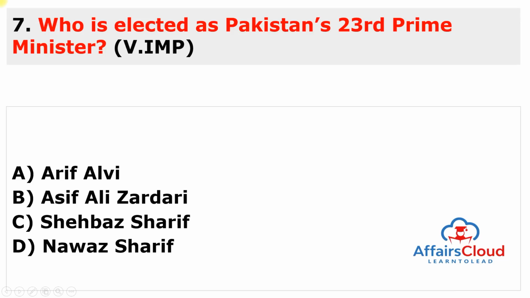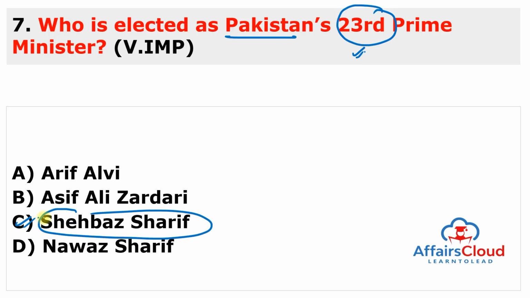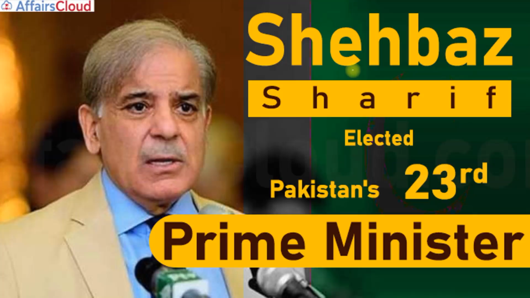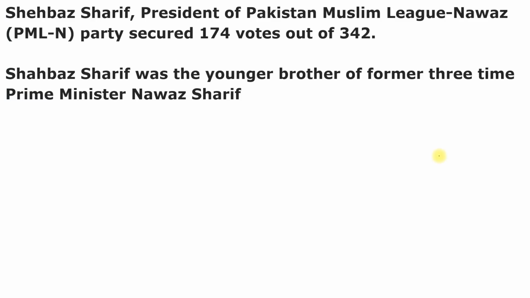Moving to next question. Who is elected as the Pakistan's 23rd Prime Minister? This number is important, 23rd Prime Minister, and recently National Assembly of Pakistan elected Mian Muhammad Shehbaz Sharif. So answer of this question is C, Shehbaz Sharif as the 23rd Prime Minister of Pakistan. And you can also see here the picture of Shehbaz Sharif, who is elected as 23rd Prime Minister of Pakistan. So Shehbaz Sharif, President of Pakistan Muslim League. Remember, Pakistan Muslim League Nawaz party secured 174 votes out of 342.